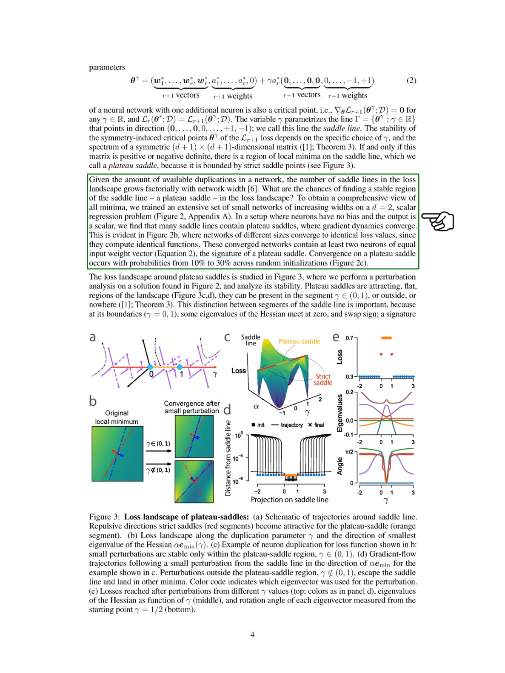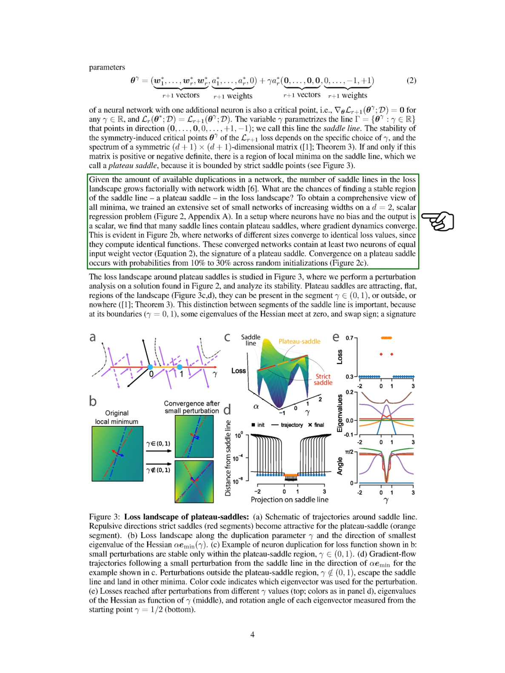To investigate the presence of stable regions, we trained various small networks on a two-dimensional regression problem. We found that many saddle lines contain plateau saddles where the gradient dynamics converged. This convergence was evident as networks of different sizes reached the same loss values, indicating they were computing the same functions. We observed that convergence to a plateau saddle occurred with a probability ranging from 10% to 30% across different initializations.